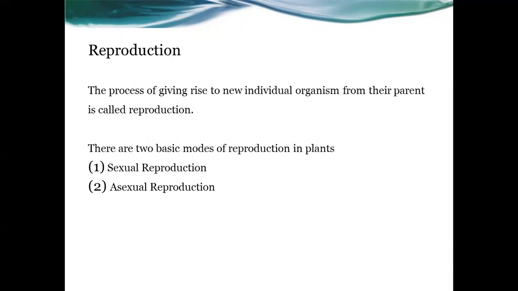Look at what the definition of reproduction is and how many basic modes of reproduction there are in plants. Reproduction, the process of giving rise to a new individual organism from its parent, is called reproduction. I repeat, the process of giving rise to a new individual organism from its parent is called reproduction.